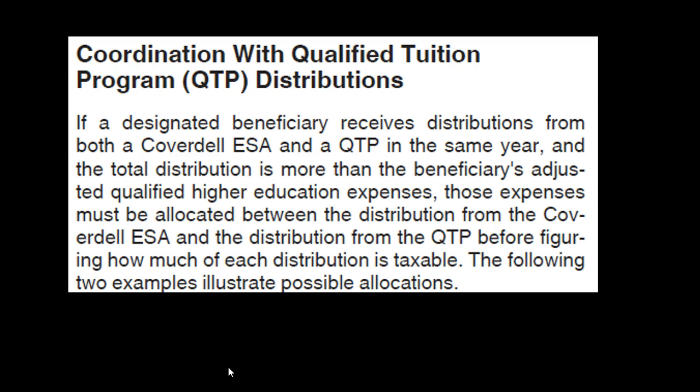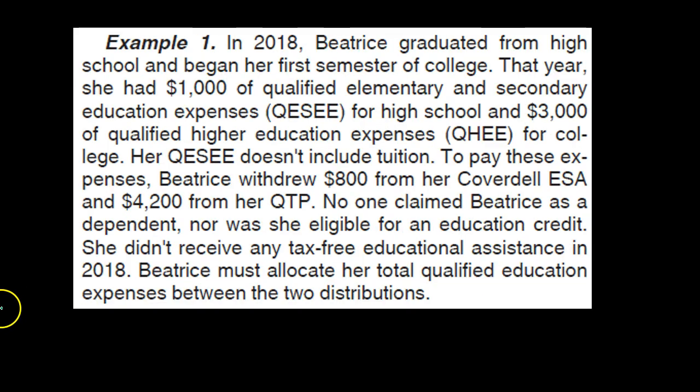So once again, we have the situation in which we have two different types of education benefits. Now what's going to happen if we have distributions from both the Coverdell ESA and the QTP in the same year, and we have more expenses? If we had more qualifying expenses than were distributed, then you would think that we would be okay. But if the qualified higher education expenses are below the distributions of both the Coverdell ESA and the QTP, then we could have some taxable income, and we're going to have to say, well, how are we going to do this allocation between the two of them?